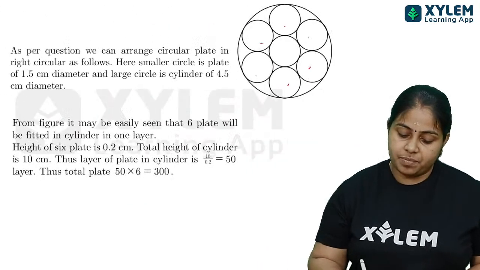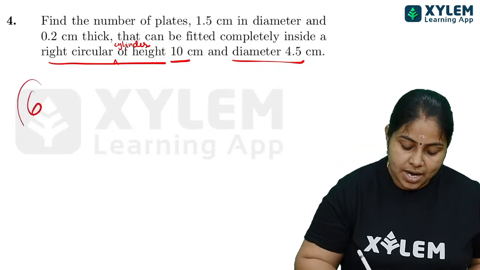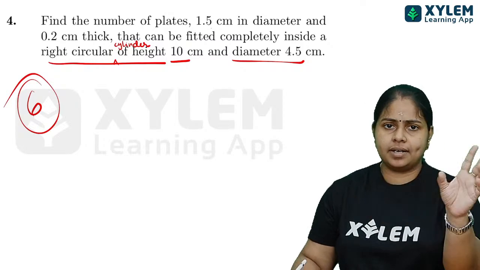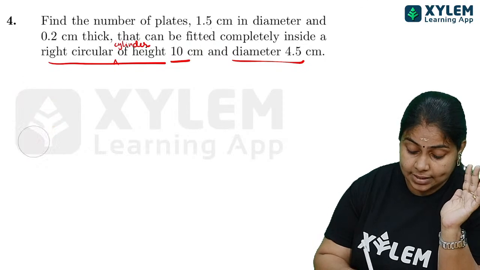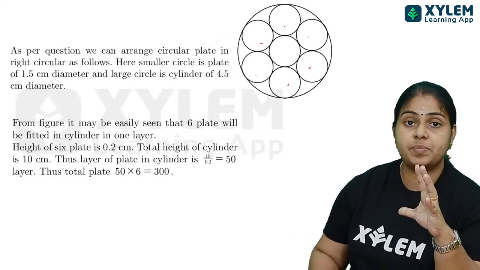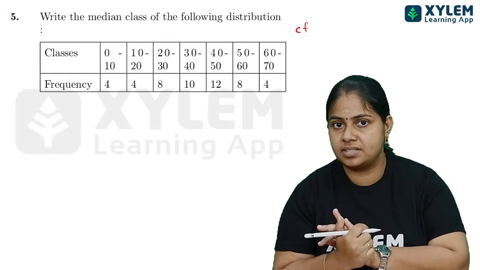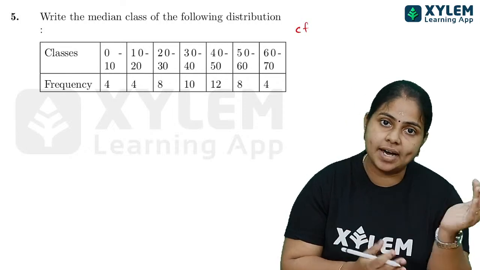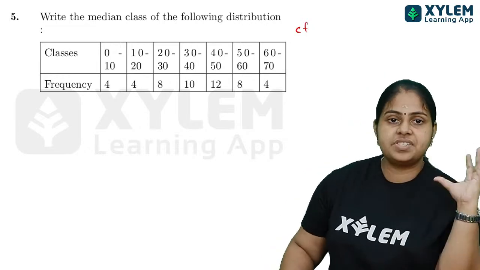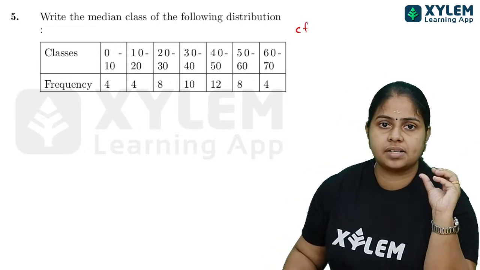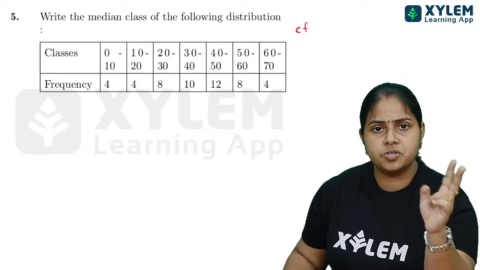This is from our chapter surface area and volume. From surface area and volume we generally get a 6 mark question, that is a 2 mark question and a 4 mark question, or a 3 mark and so on. Most of the time they ask like that. In the previous live session, I told you the chapter-wise weightage in the marking scheme. So surface area and volume means you will be getting 6 marks, a 2 mark question, a 4 mark question, like that we can expect.